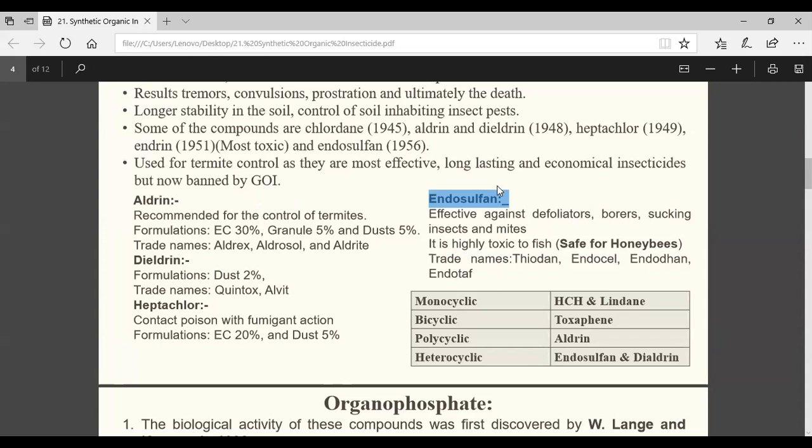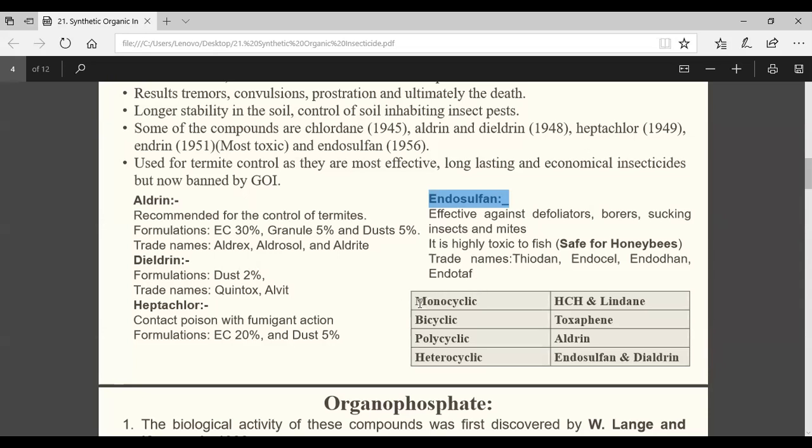Which insecticide is safe for honeybees? Then that will be your endosulfan. Though it is banned now. Endosulfan is banned, and most of the cyclodiene compounds are banned. Understood? Yes or no? Yes, sir.